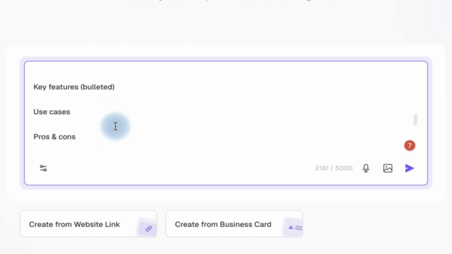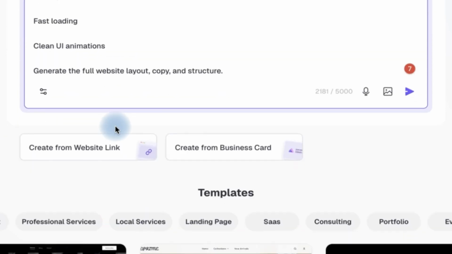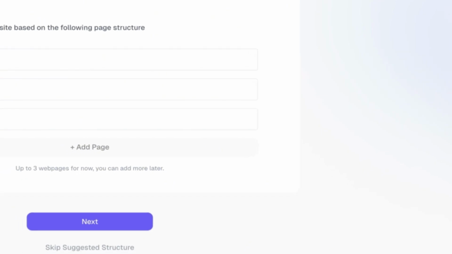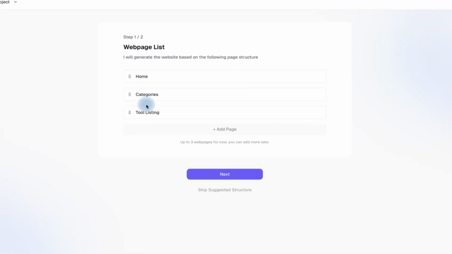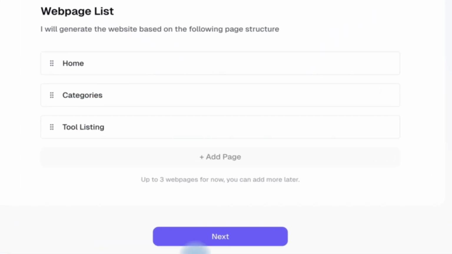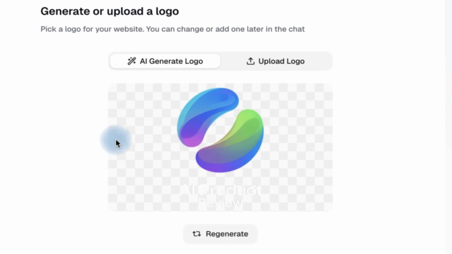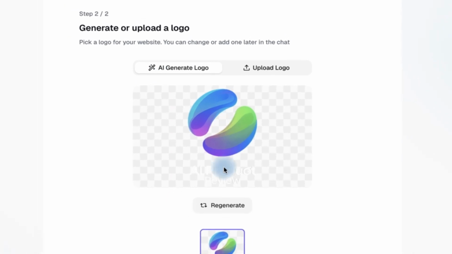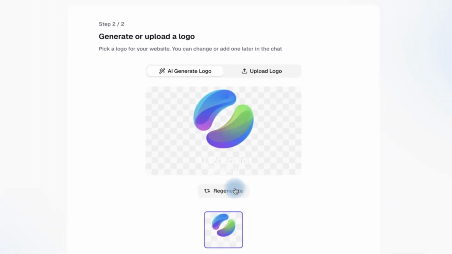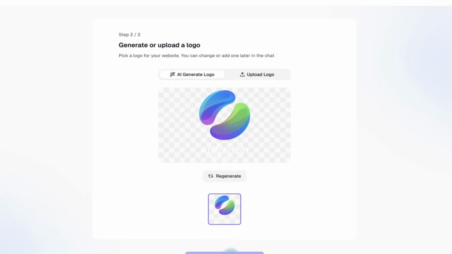So take a look. It's a bit detailed, but I'm going to put this in the description so you can just have access to this. Then you can go ahead and click on submit, and Readdy will generate the web page, okay, and then the following page structure. This is the structure that it's going to use, and it's exactly what we've captured in the prompt. You can see next to this, if you agree to it, and if you want to add anything, you can add. If you have a logo, you can upload. If you don't have, you can generate with AI. I want to generate and then maybe possibly use this. It's very okay. So let's go ahead.